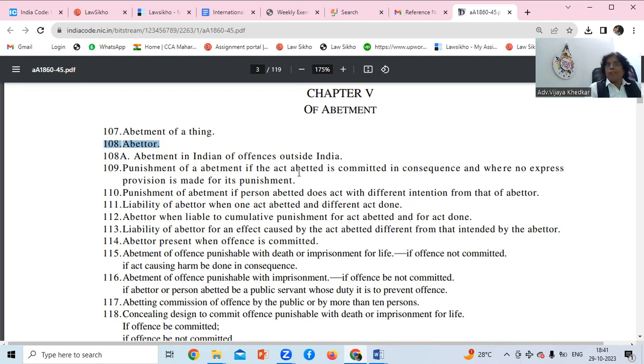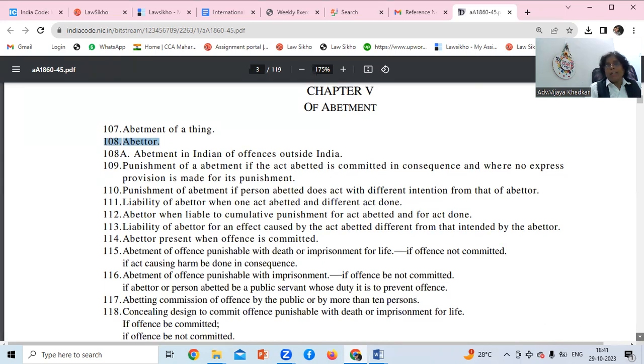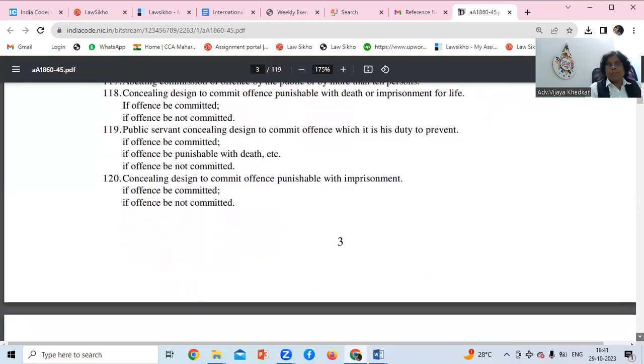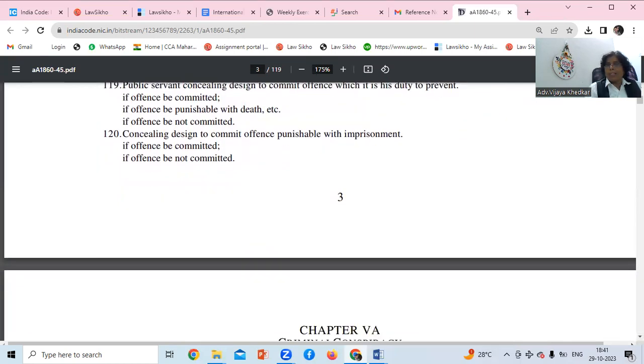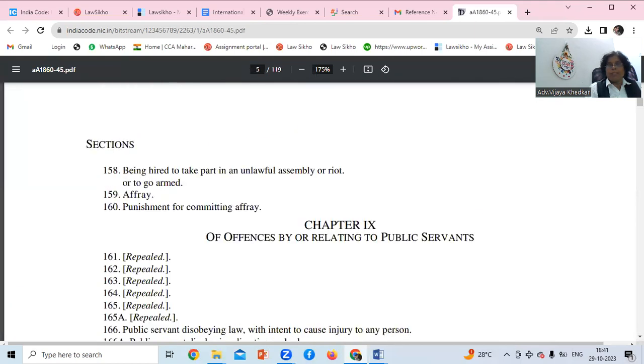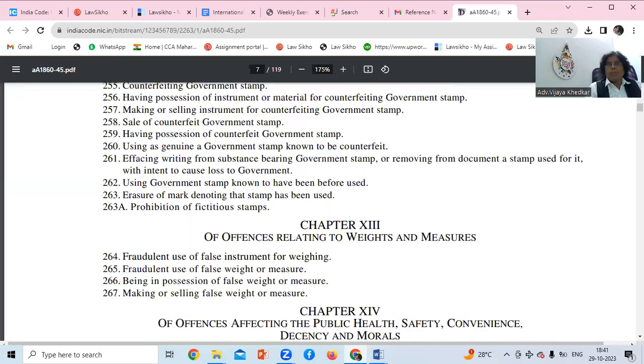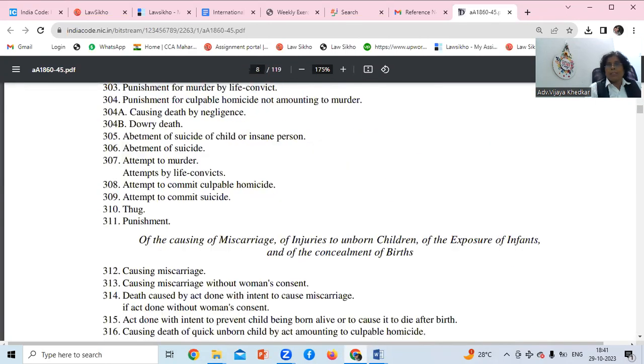So abetment of a thing is in 107 and 108 defines the abettor, and this is chapter 5. We'll go to that section.